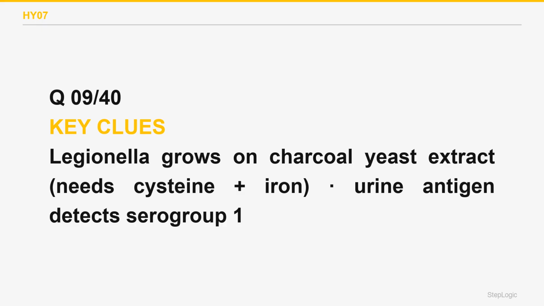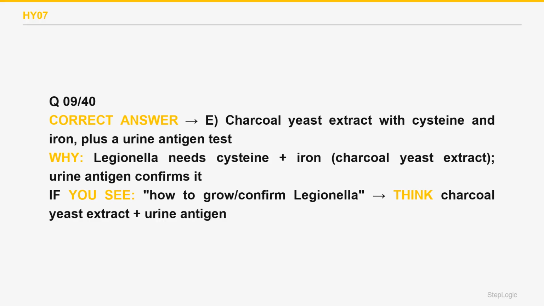Legionella is grown on buffered charcoal yeast extract agar, which supplies the cysteine and iron it needs. In practice, the fastest test is the Legionella urine antigen, which detects serogroup 1. In tissue, it is seen with a silver stain. The correct answer is E.